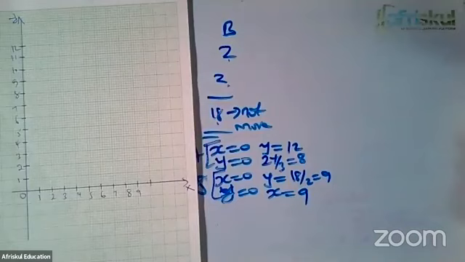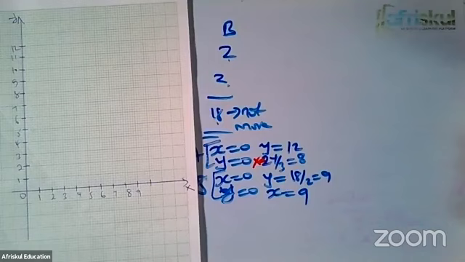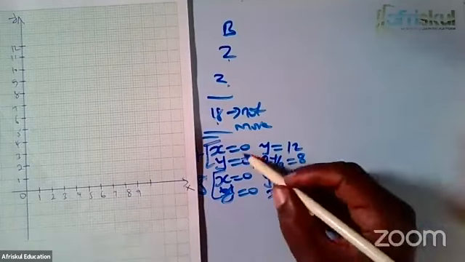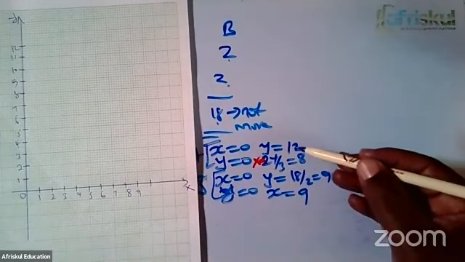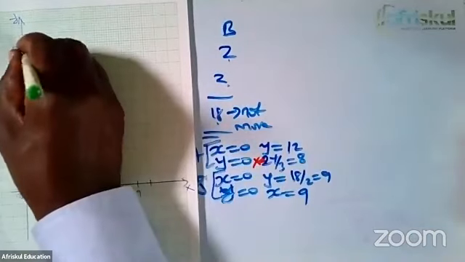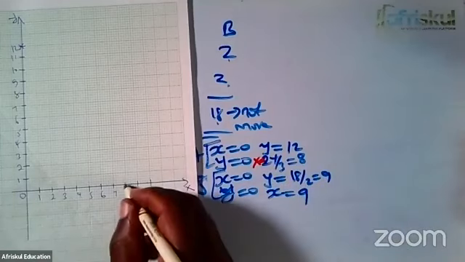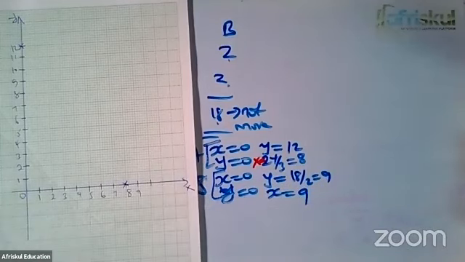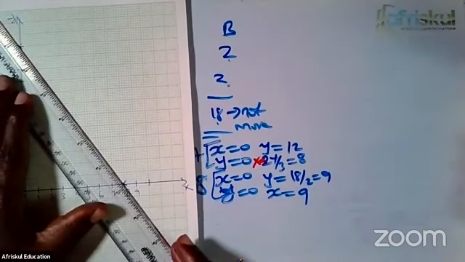Now, ladies and gentlemen, from there, I'll pick my points. For constraint number 1, what are you able to see? Leave aside these zeros. For constraint number 1, y is 12 and x is 8. So I'll go where y is 12, pick it from there, and then go where x is 8, like that. Remember, for a straight line, you only need 2 points to be able to draw it.